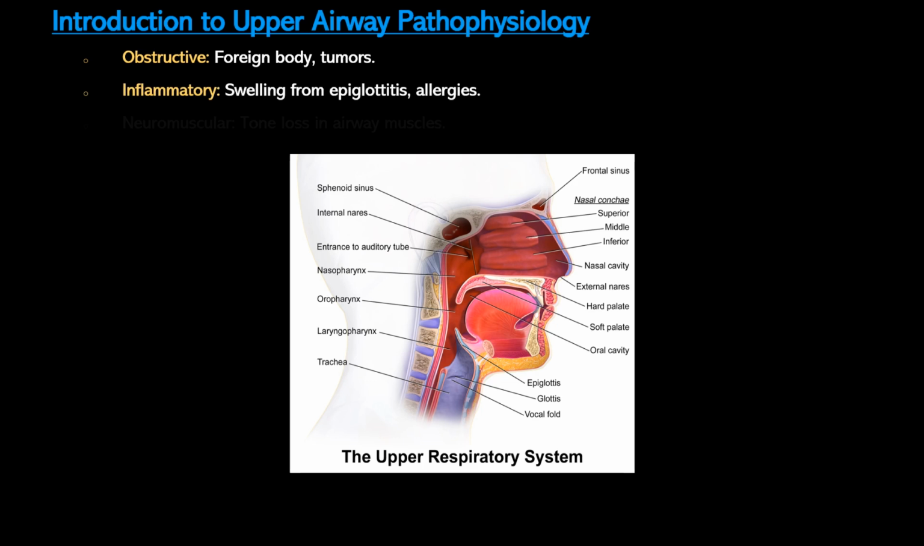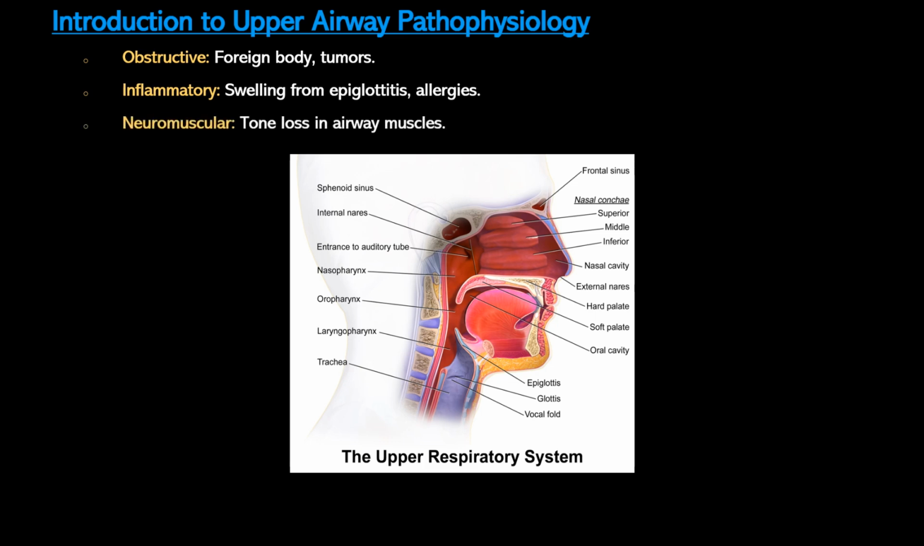These trigger the release of inflammatory mediators such as histamines and cytokines, leading to swelling, tissue edema, and a narrowed airway lumen. Persistent inflammation can escalate, creating a cycle of irritation and swelling that might lead to complete obstruction.